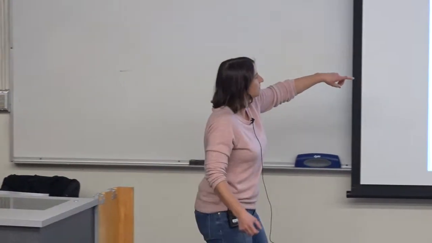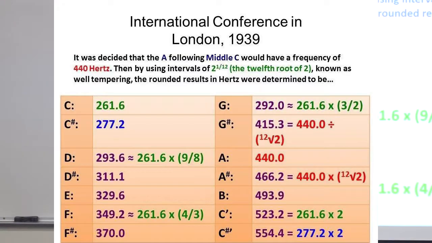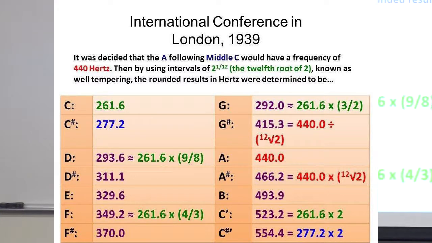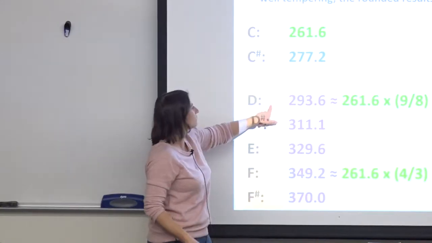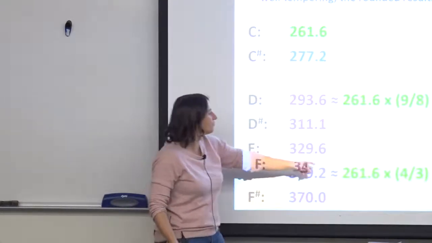The reason I wanted to show that video was also because the first song that I wanted to introduce reminded me of the chords that he was playing there. But before we get into that, maybe you may be wondering a little bit about the frequency. So starting at C, if we're hitting C and D, which are a full tone apart from each other, one white note from the other, you're looking at a 9-to-8 ratio in frequency. And then if you're going to F, that's a 4-to-3 ratio. So we talked about these ratios a little bit before.